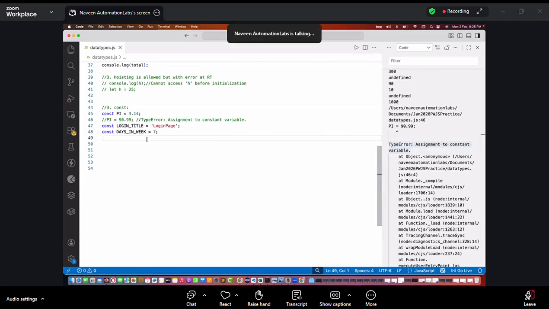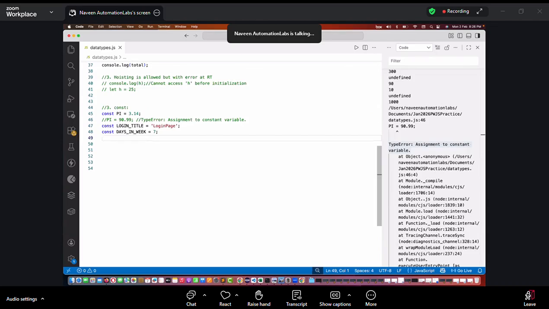Months in a year. How many months in a year? 12 months, right? Total number of days in a particular month, the maximum number of days is 31, right? So like this, we can use it. These are the fixed values. These are the constant values that will never be changed. They should not be changed.